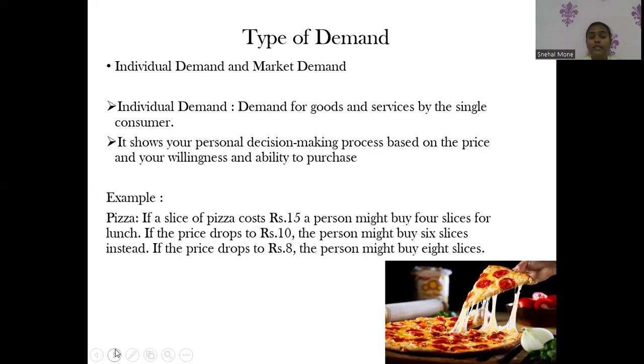If a slice of pizza costs 15 rupees, a person may buy 4 slices for lunch. If the price drops from 15 to 10, the person will buy 6 slices instead of 4. Now again the price drops from 10 to 8, and the person will buy 8 slices instead of 6. Here, as the price drops, the demand increases.